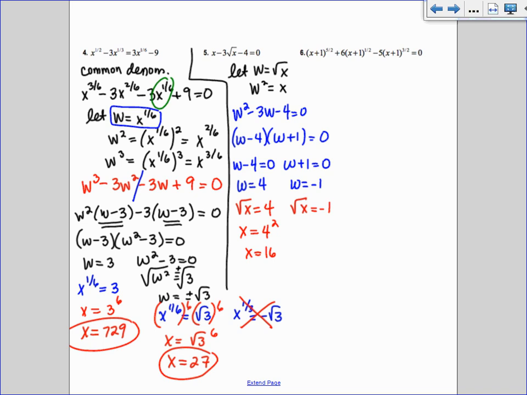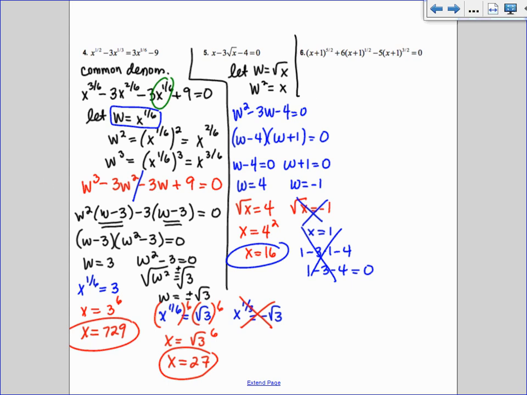You have the square root equaling a negative number. Remember, a square root has a sign in front of it. That sign in front of it is a positive. We call that the principal root. Do you guys remember this whole conversation, like chapter 5? It's already positive, and you say that a positive number equals a negative. It can't happen. So that's when we cross it out. If you had gone through and solved it, you would have had x equals 1. And when you check, you'd have 1 minus 3 times 1 minus 4, so you'd have 1 minus 3 minus 4 equaling 0. It doesn't work. So if you can recognize it from the root part, you're good, because you can avoid all of that extra work. So it just doesn't work. It's out. So 16 is your only answer.